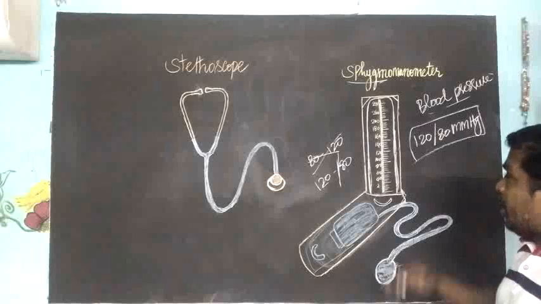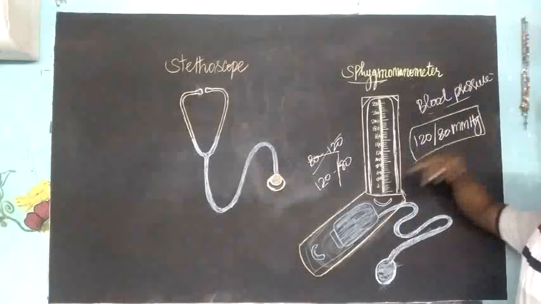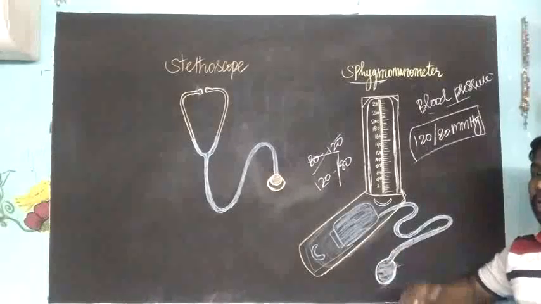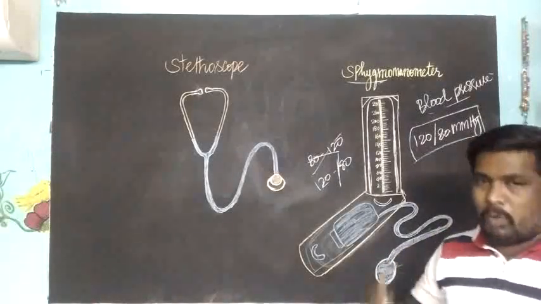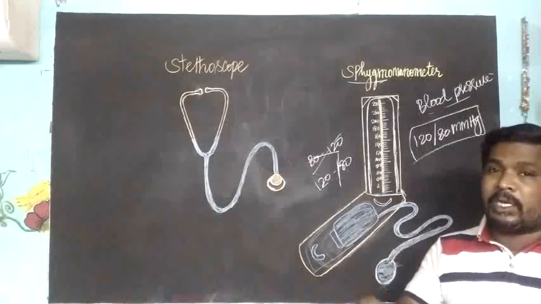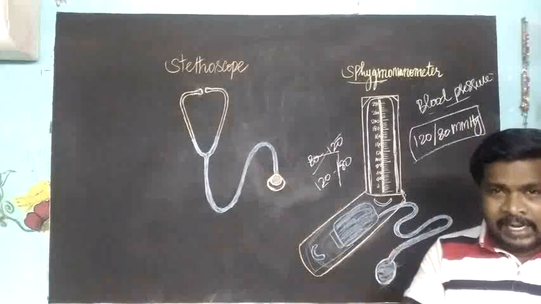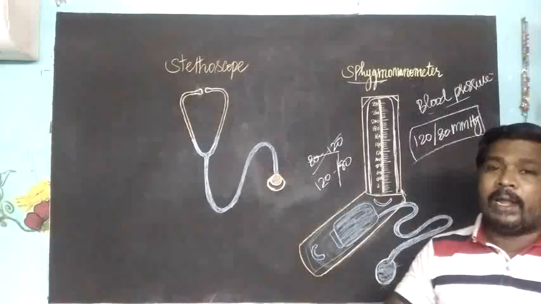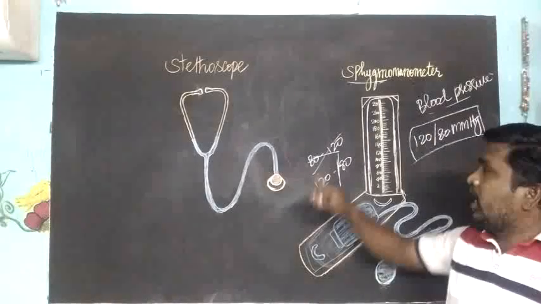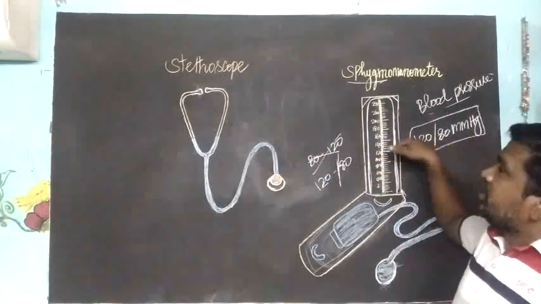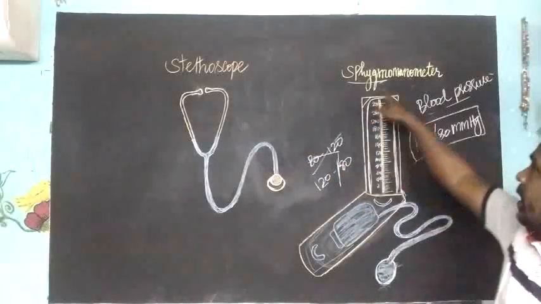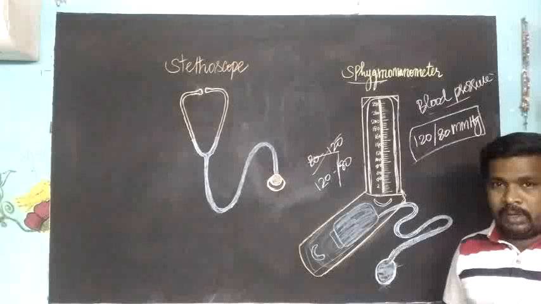If the blood pressure is above 120, that is high blood pressure. If this high blood pressure continues for a long time, that is called hypertension. Hypertension leads to cardiac arrest, I mean heart attack, or stroke, where the hands and legs may lose function. Okay, these are the functions of the two main instruments, the stethoscope and the sphygmomanometer.